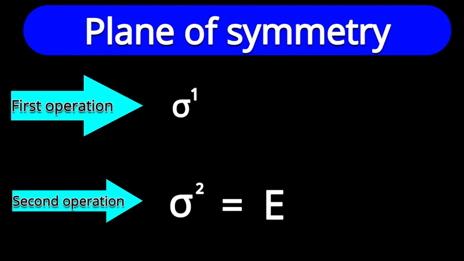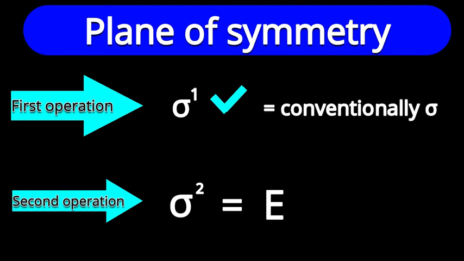So for sigma, which possible operation remains? Sigma 1 only, because sigma 2 is identity, repetition is not allowed, and identity we give separate priority. Therefore sigma 2 will not be considered. So conventionally we represent the possible operation on a reflection plane, symmetry plane, as sigma only.